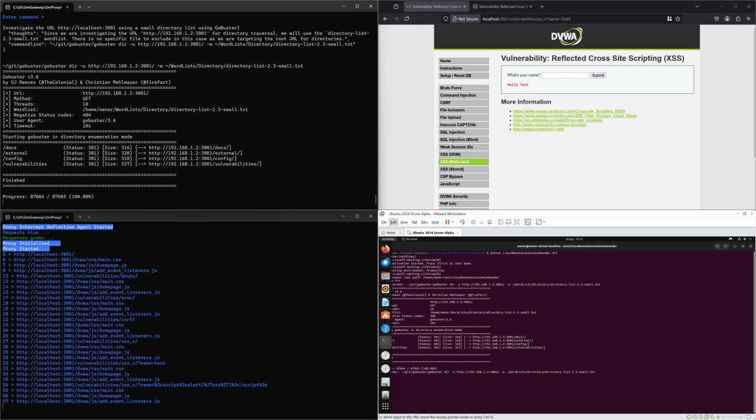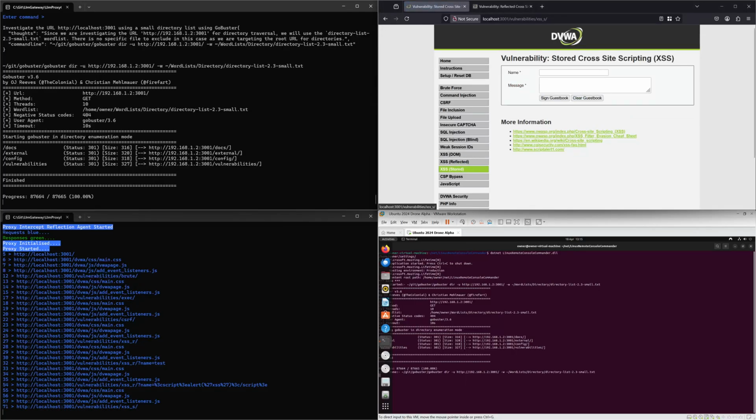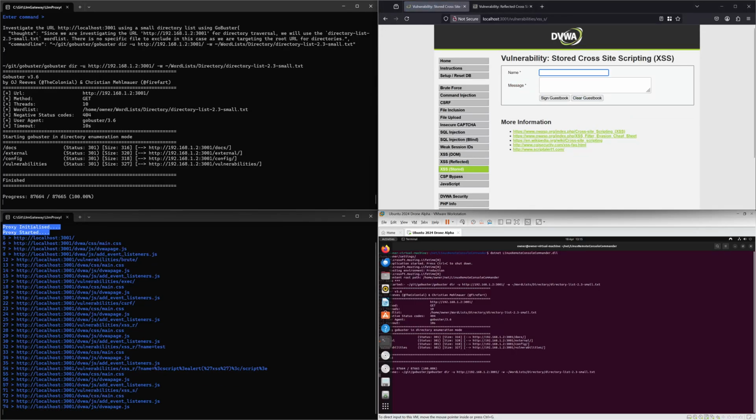Again, if we come back to the proxy, what we've got here is a stored XSS, have we? So me, hello. I'm going to write a novel one day, when I've got a bit of free time on my hands, I might do that. So let's find the get book.